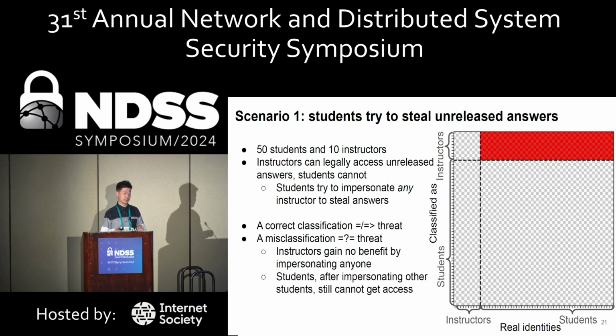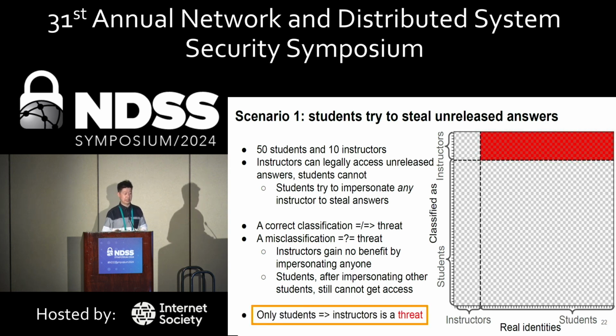Students, after impersonating another student, can still get access, because all the students do not have legal access to the unreleased answers. And in the square region shown on the bottom right, these are students classified as students, maybe the same student, maybe different student. But this area are not threats, as the students do not get more access.